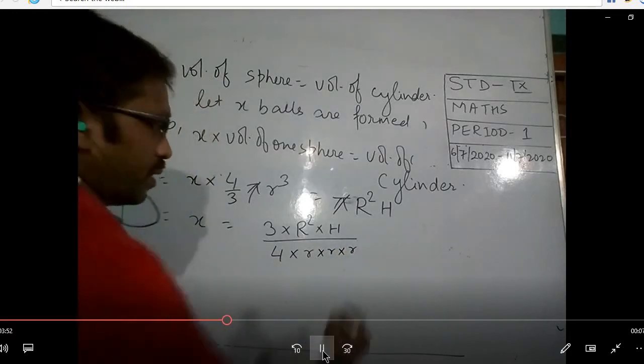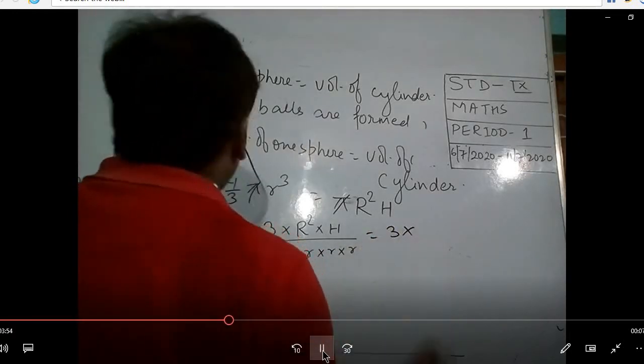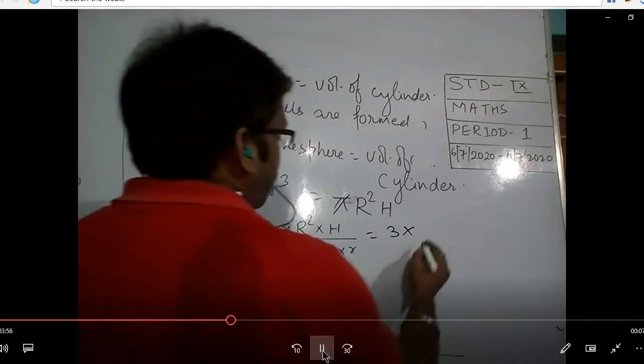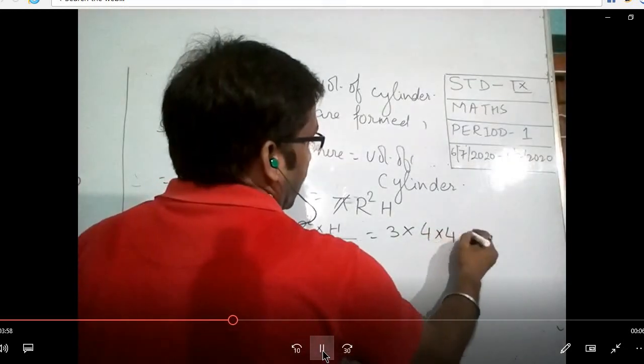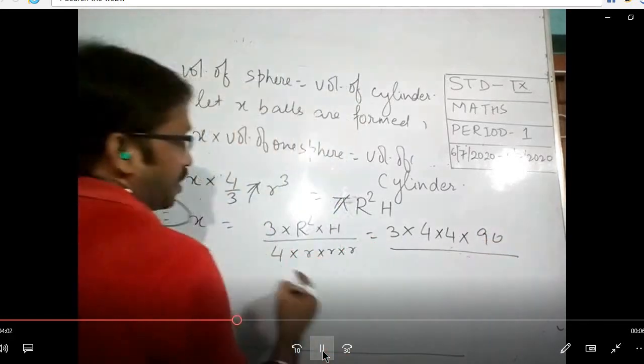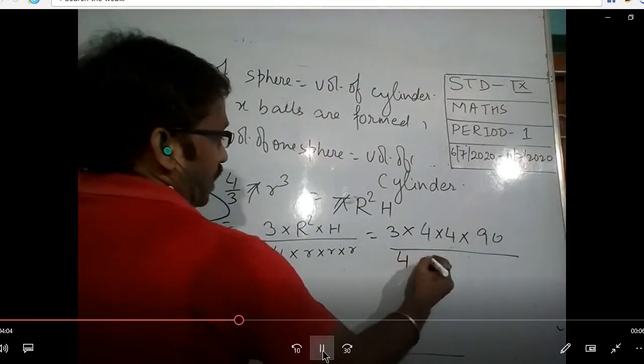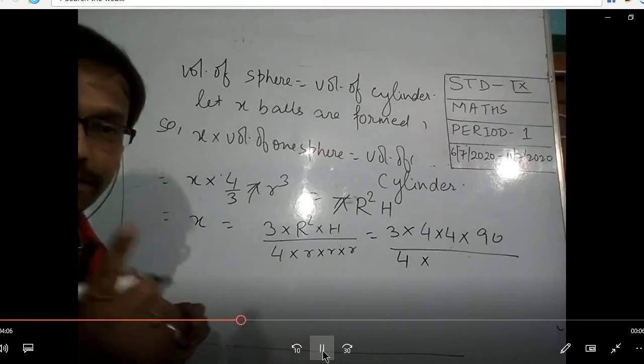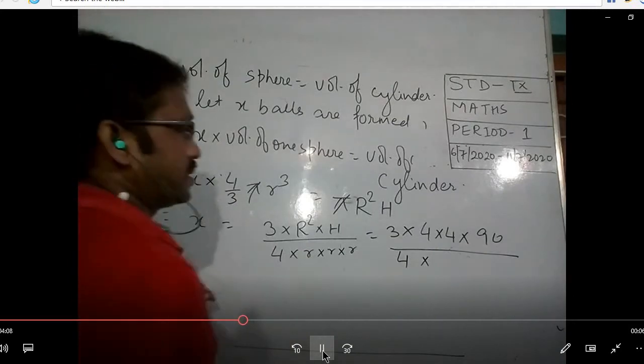Okay, that is what the radius of the cylinder was given. Radius was given 4, that is 4 into 4. Height was given 90. Here, then, 4 here. Radius of the sphere was also given. That was 6 only.